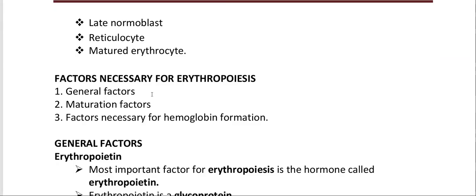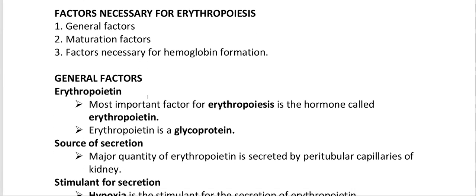Factors necessary for erythropoiesis: general factor, maturation factor, and factor necessary for hemoglobin formation. First of all, the general factor, erythropoietin. The most important factor for erythropoiesis is the hormone erythropoietin, a hormone from the kidney.